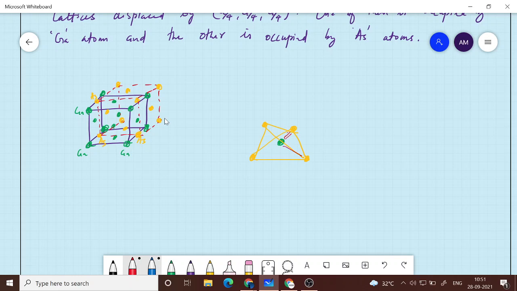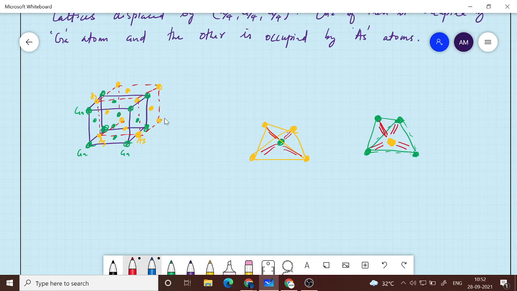Okay, let me just draw like this. Similarly, if I take any arsenic atom, it will have 4 nearest neighbors, which are gallium atoms. So it will make bonds with all the nearest neighbors like this.